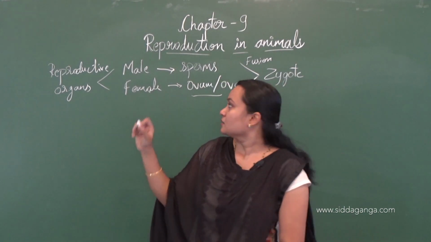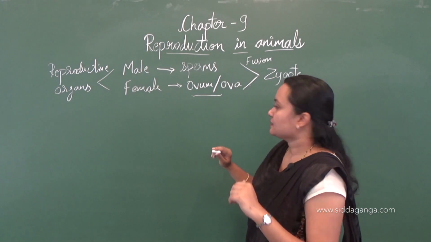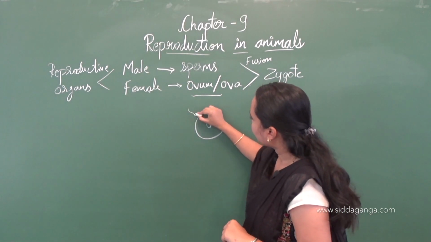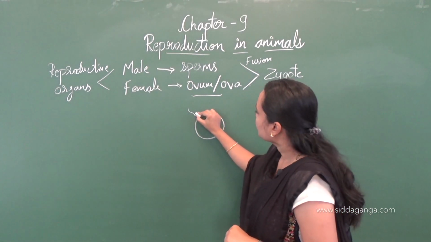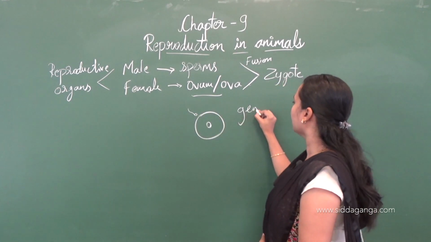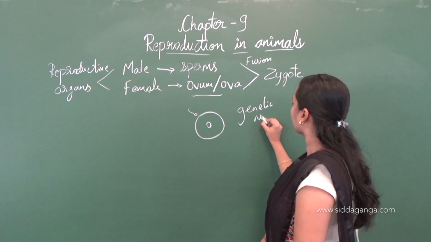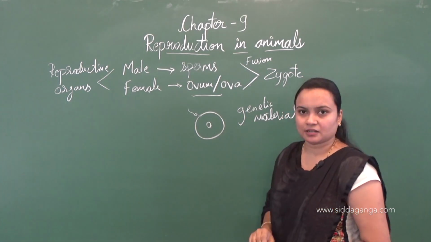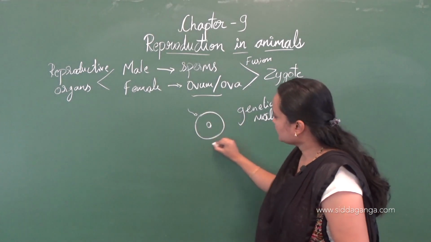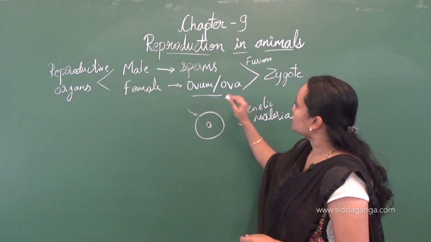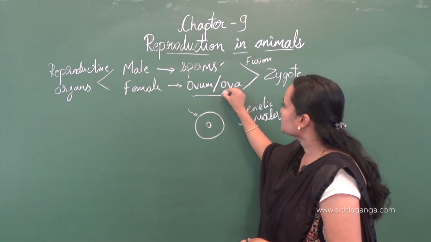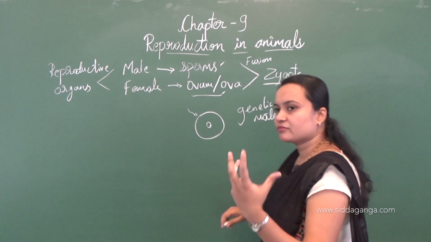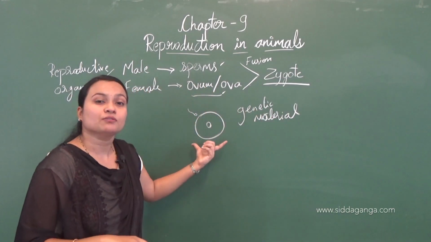So here what happens during fertilization: the sperm enters the ovum and releases its genetic material into the ovum. So in the zygote there will be the genetic material of the father and also the genetic material of the mother. Two types of genetic material will be present after fertilization.